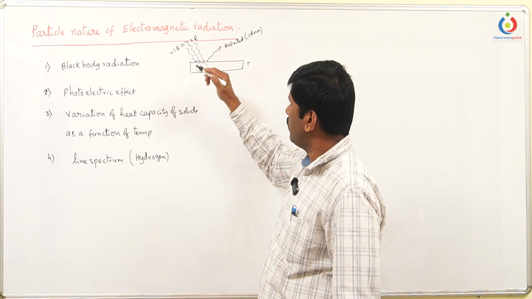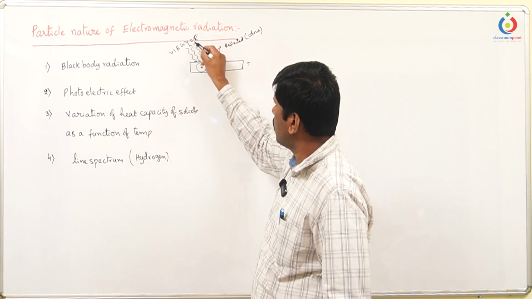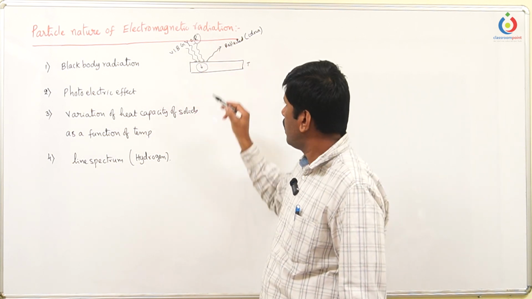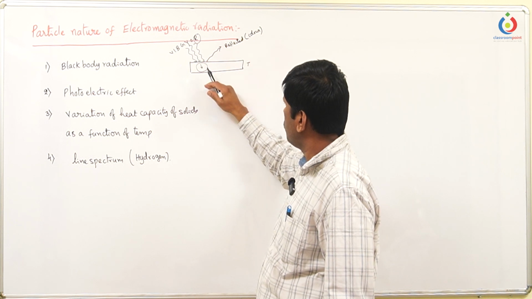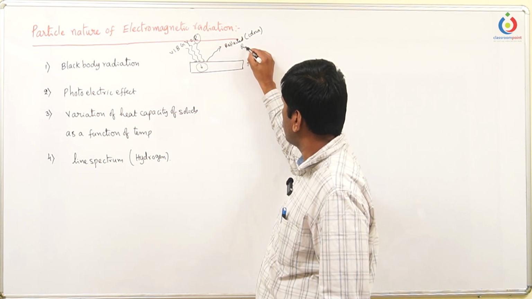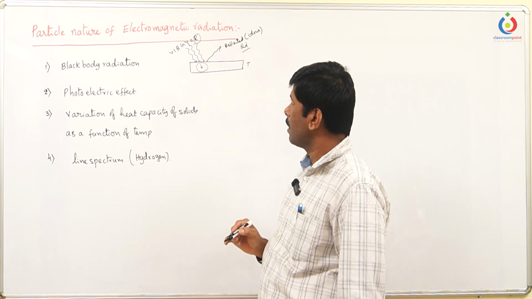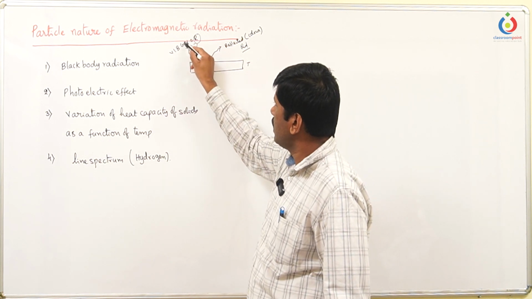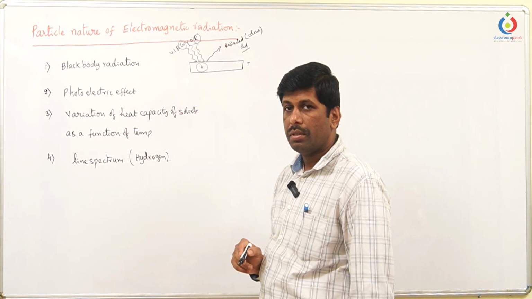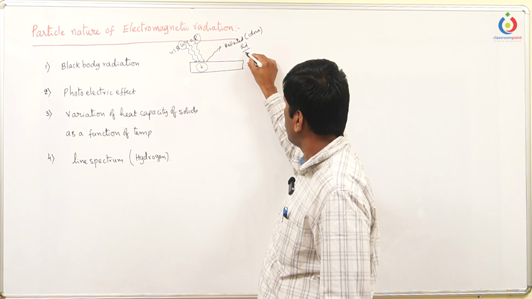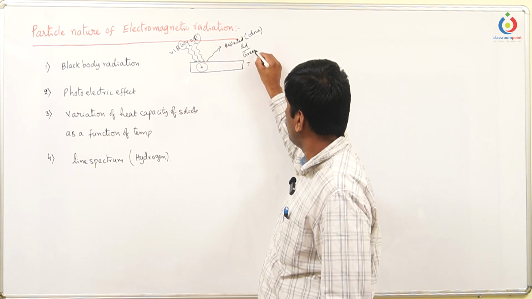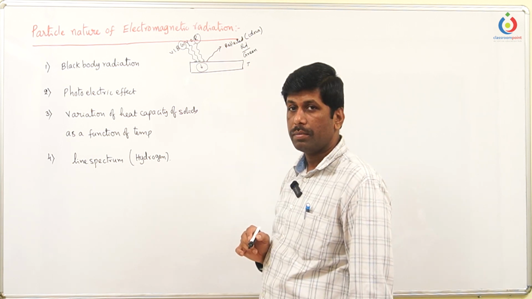Imagine out of these 7 colors, if red color is not absorbed and is reflected, the object looks red. What happens if green color is not absorbed but reflected? Then the object looks green.